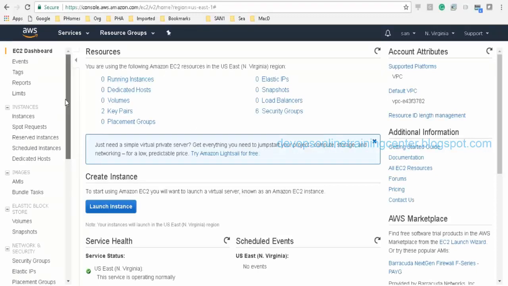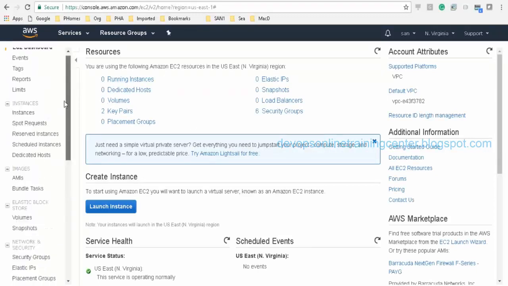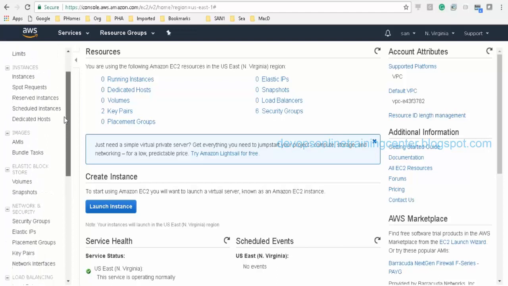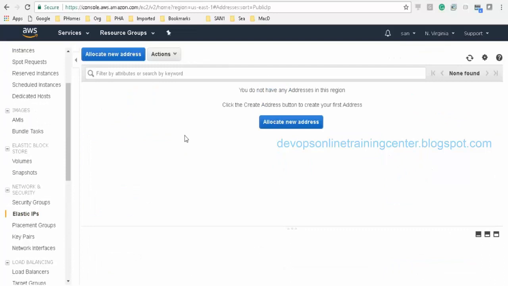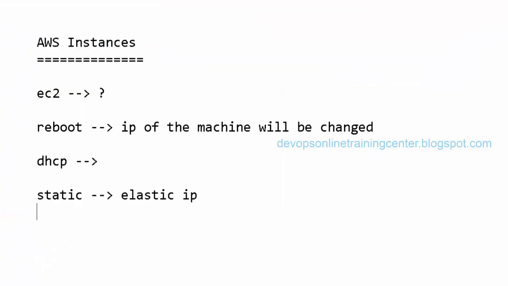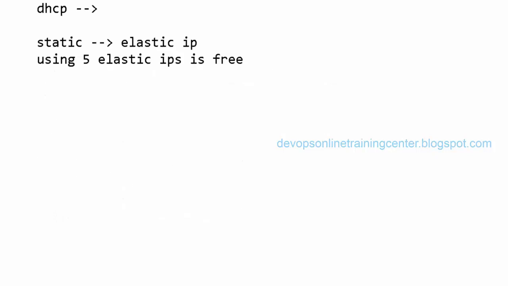So there is something called Elastic IPs. Is it going to charge you if you use Elastic IPs, or is it okay? Using up to 5 Elastic IPs is free. But you will be charged if you request an Elastic IP and do not associate it with any of the VMs.